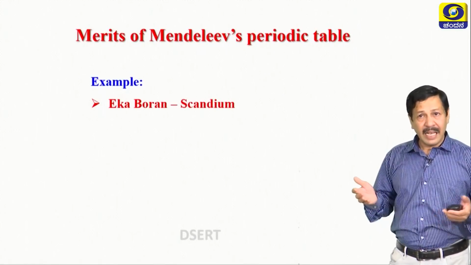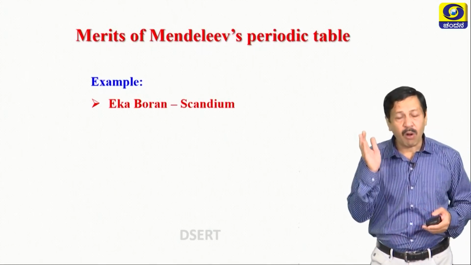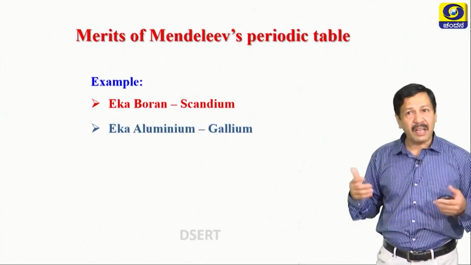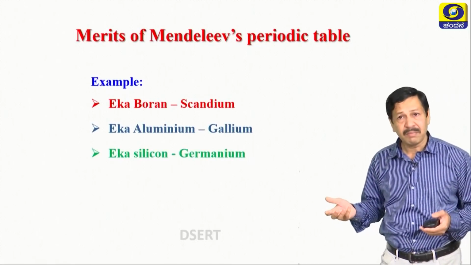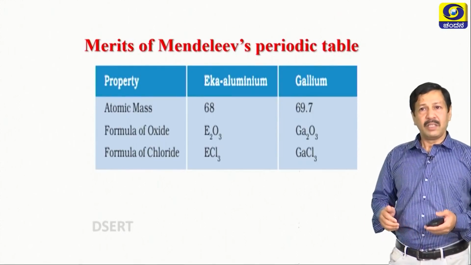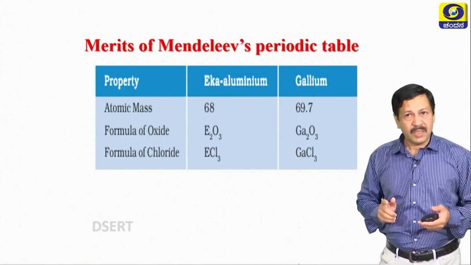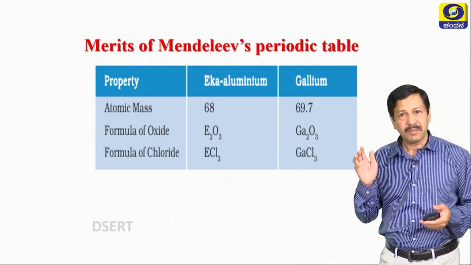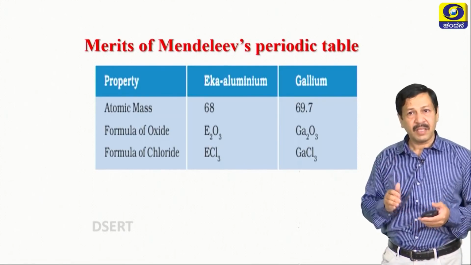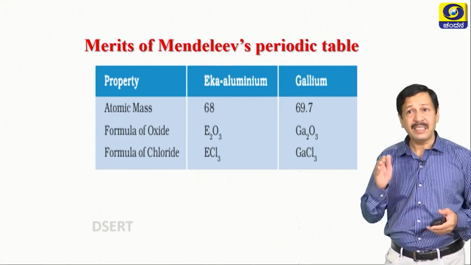Now, examples: eka-boron, already shown, is scandium; eka-aluminium is gallium; eka-silicon is germanium. Eka-aluminium: atomic mass 68, formula of the oxide E2O3 and formula of the chloride ECl3.